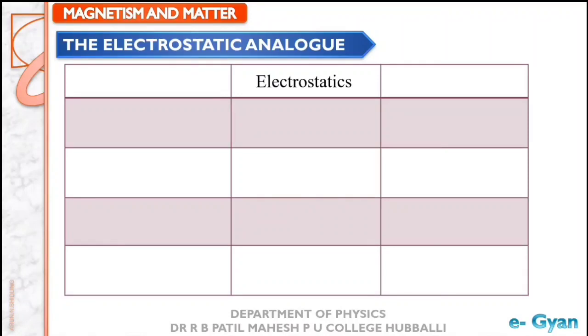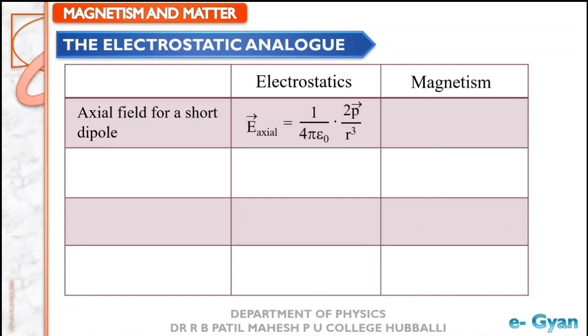So let us try it. Here we have the electrostatics column and the magnetostatics column. Let us take the first equation, the axial field for a short dipole, that is, electric field on the axial line is equal to 1 divided by 4 pi epsilon naught 2p divided by r cube.